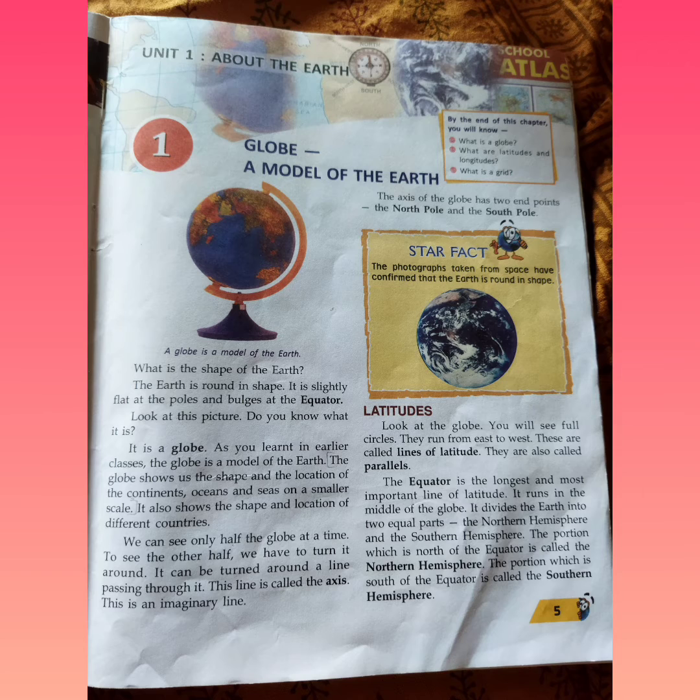Latitudes: look at the globe. You will see full circles that run from east to west. These are called lines of latitude. They are also called parallels. The equator is the longest and the most important line of latitude. It runs in the middle of the globe. It divides the Earth into two equal parts, the northern hemisphere and the southern hemisphere.